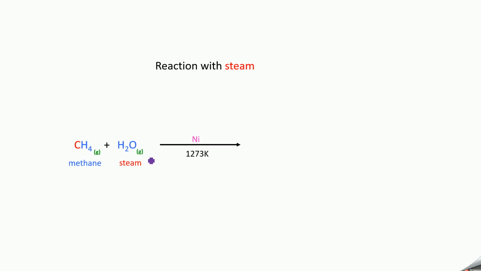Next we will go to reaction with steam. You take methane on treatment with water, you take it in the form of gas. That is what we call steam. So methane should also be taken in the form of gas. So when it is treated in the presence of nickel at 1273 Kelvin, it will form carbon monoxide and hydrogen gas. And this mixture of carbon monoxide and hydrogen gas, we call water gas. So methane on treatment with steam, when heated to 1273 Kelvin in the presence of nickel, gives water gas as the product.